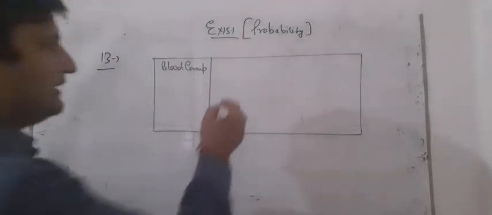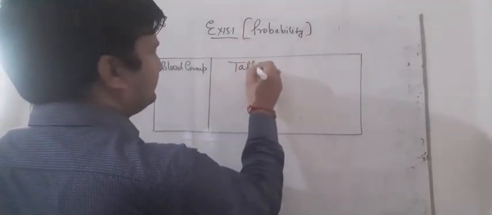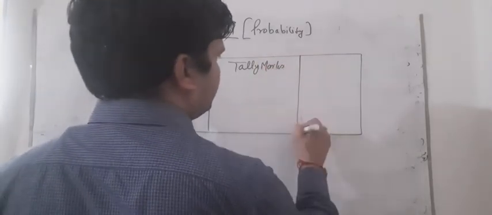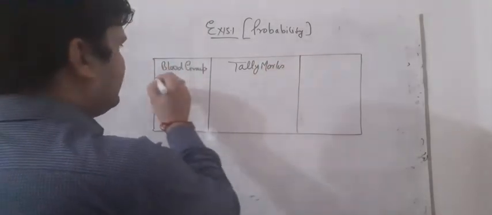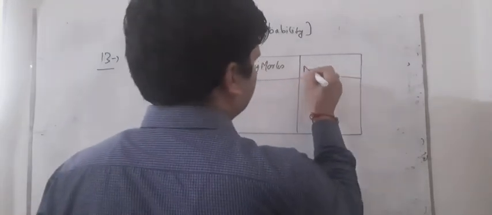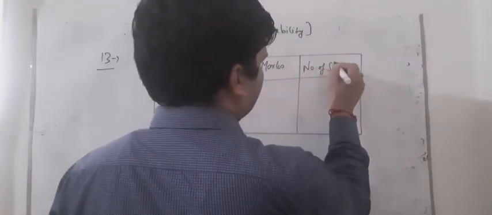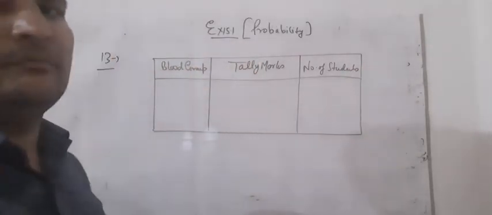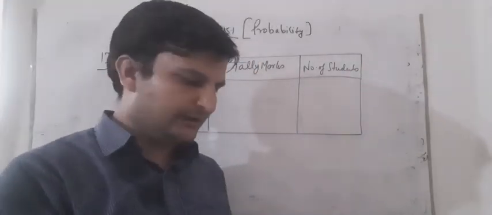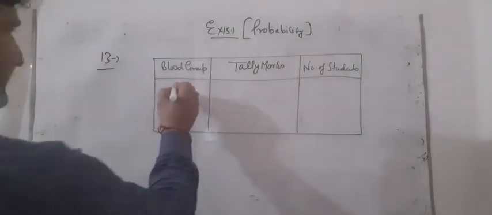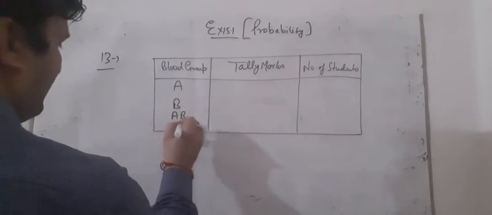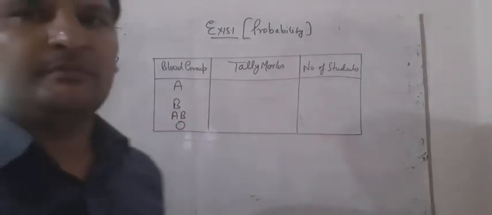We can write here tally marks, and at last we can write the number of students. So students, in your book it is given first that A, B, AB and O. There are 4 blood groups given.